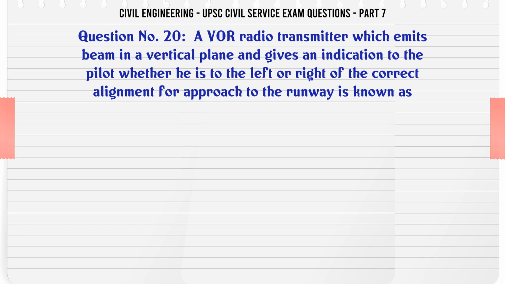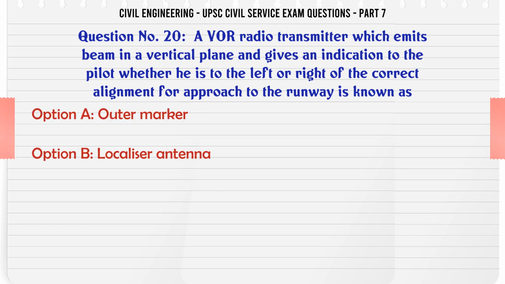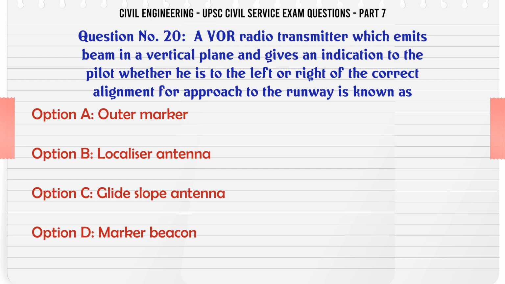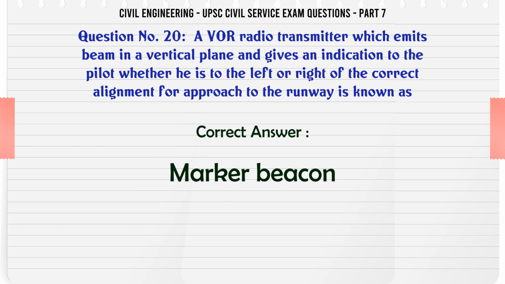A VOR radio transmitter which emits beam in a vertical plane and gives an indication to the pilot whether he is to the left or right of the correct alignment for approach to the runway is known as A. Outer marker, B. Localizer antenna, C. Glide slope antenna, D. Marker beacon. The correct answer is marker beacon.